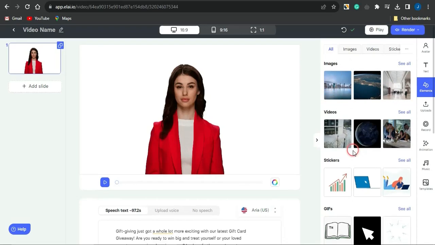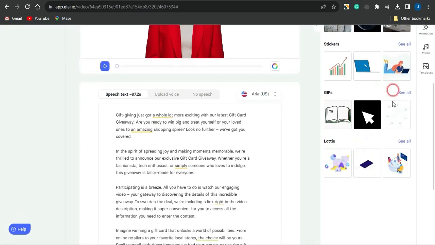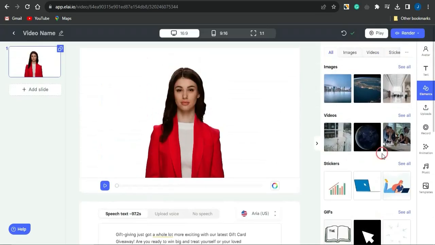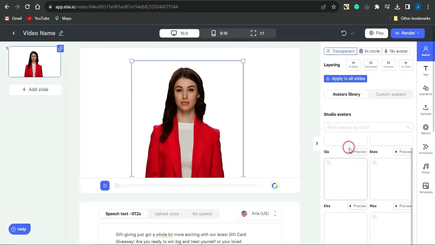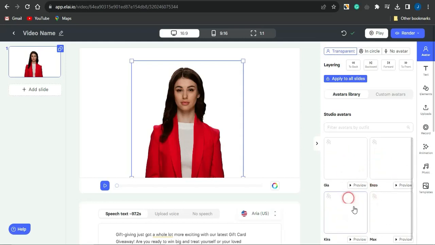You can check out images, videos, stickers, GIFs and laureates right here, and you can go on to see all, where you can see more stuff right now. You could also go on to changing your avatar right here. Maybe if you don't like this avatar anymore, you could change that, and you'll be able to see that right here in this section.